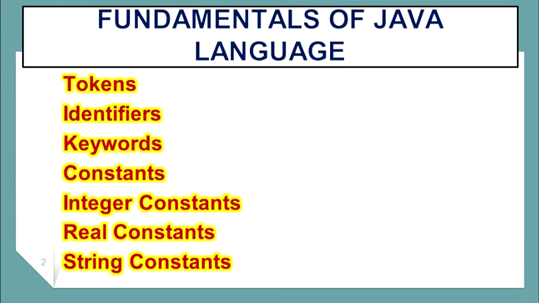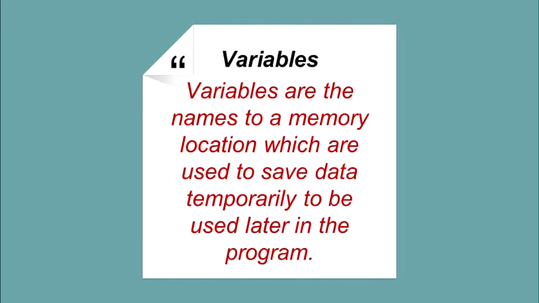Next one, integer constant. An integer constant refers to a sequence of digits which includes only negative or positive values. Real constants. A real constant refers to a sequence of digits which includes only negative or positive values. String constants. A string constant is a sequence of characters enclosed between double quotes. These characters may be digits or letters. Let us go to the next slide.